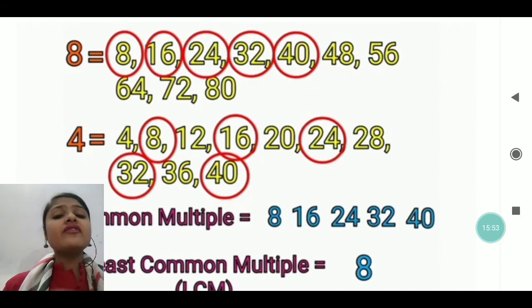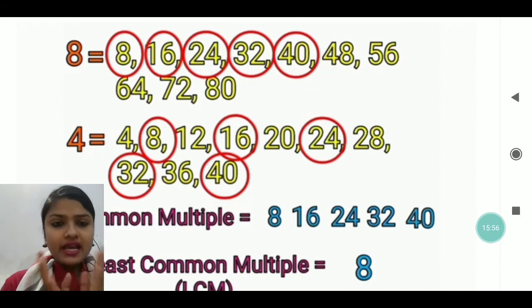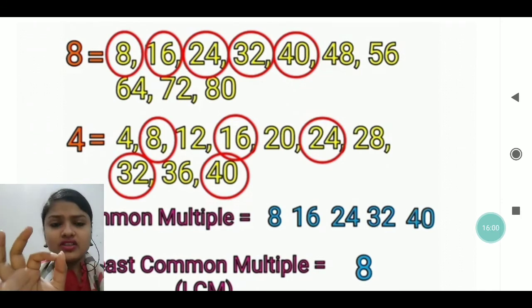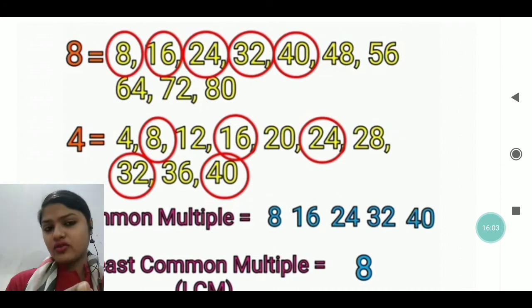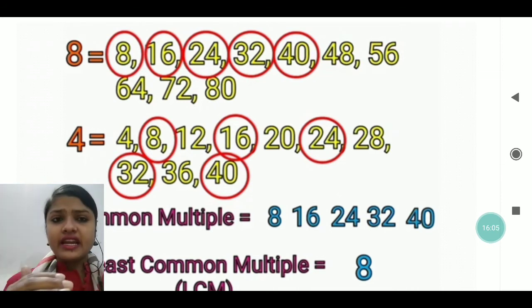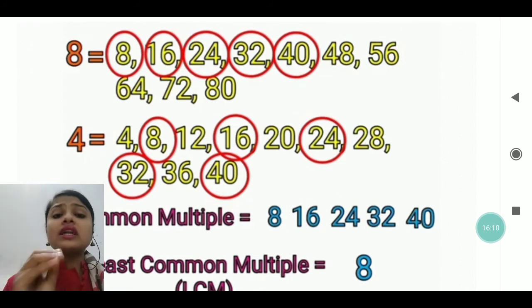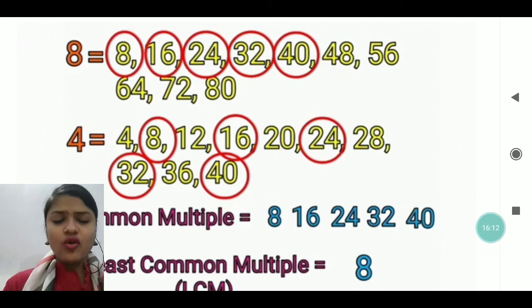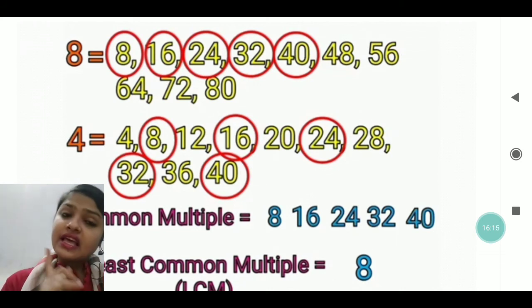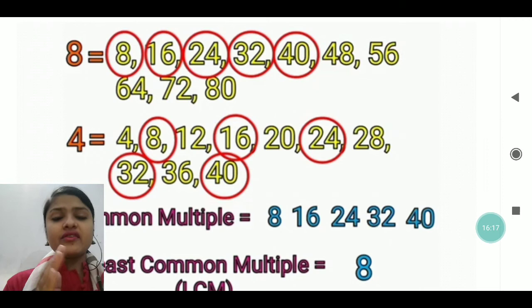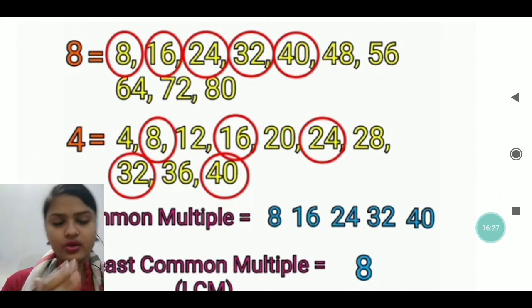So here, my dear, we are not going to write all of the numbers. Only the first number which is common between 8 and 4, that we have to write. So which is the common number between 8 and 4? 8 is common between 8 as well as 4. So the LCM of 8 and 4 is 8, because that 8 we are getting in the beginning, and that is the first common multiple between 8 as well as 4.